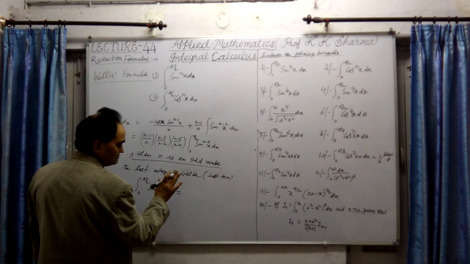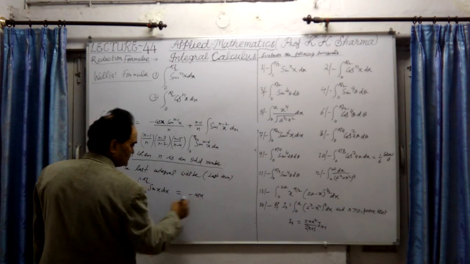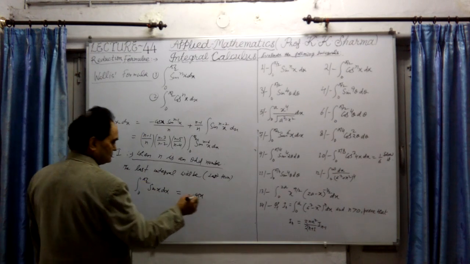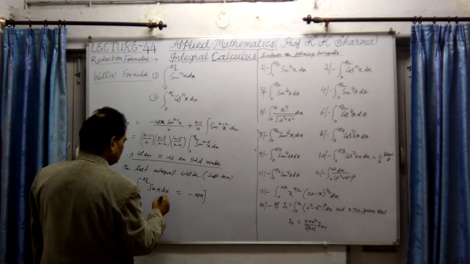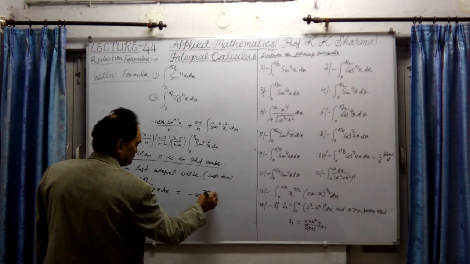After integration, sin x becomes minus cos x, then we have to substitute the values here, 0 to pi by 2.